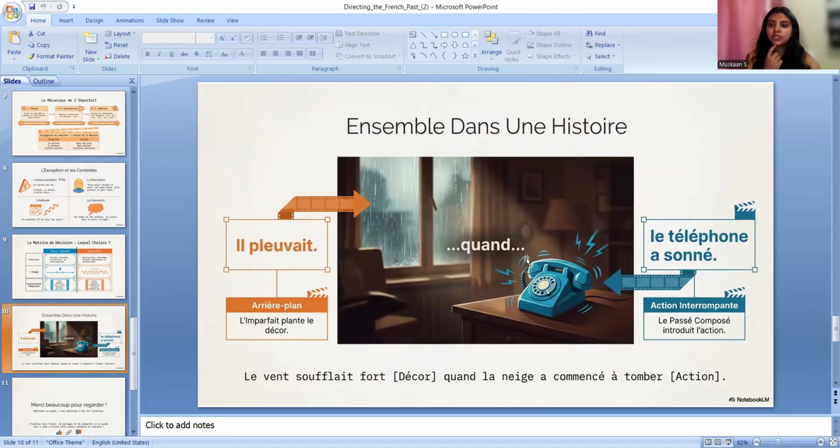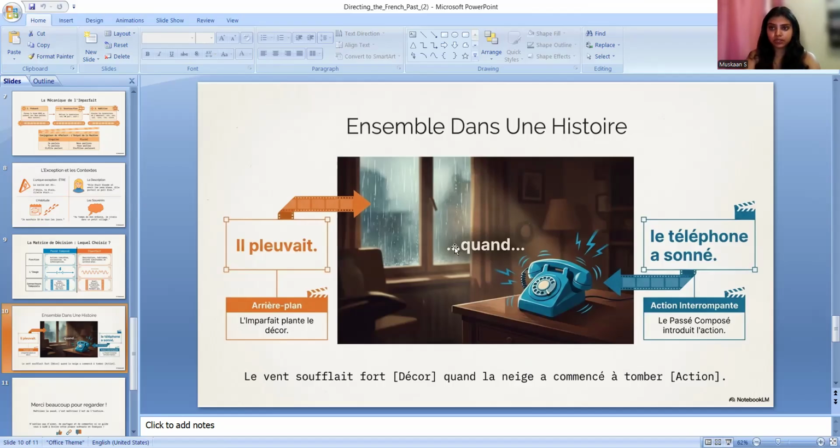Now, when we join together both l'imparfait and passé composé, how will the sentence go? Some situations. Il pleuvait quand le téléphone a sonné. Now, il pleuvait symbolizes here the situation. What is the situation there? See here, arrière-plan, background. L'imparfait plante le décor. So here, what is the situation? Il pleuvait. When we talk about weather also in the past, like it was raining, we always use imparfait. Il pleuvait. It was raining. Mostly we use imparfait. We can use passé composé also, but it depends on the structure of the sentence as well. Il pleuvait. It was raining.